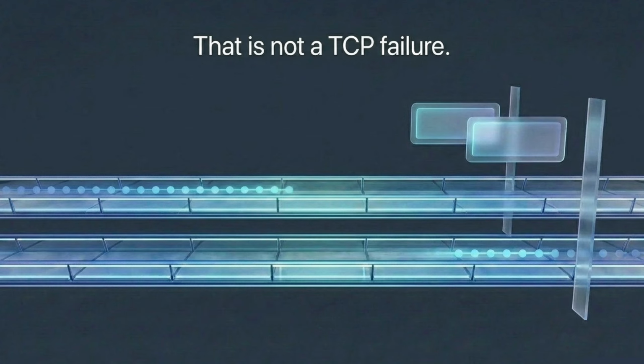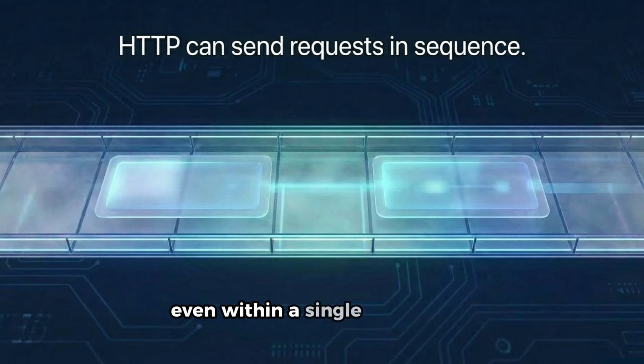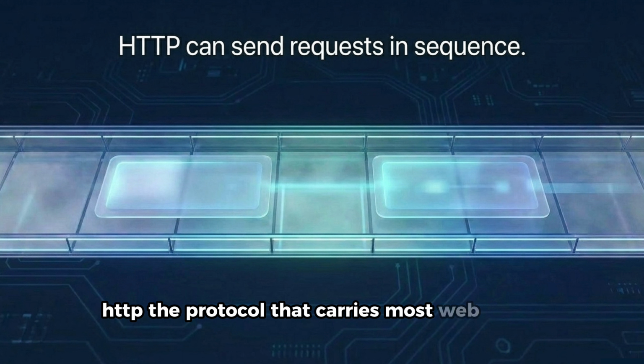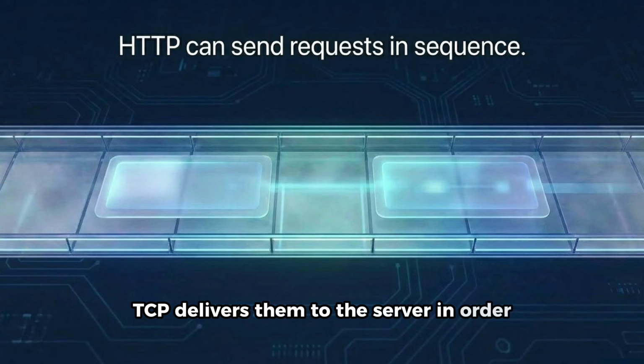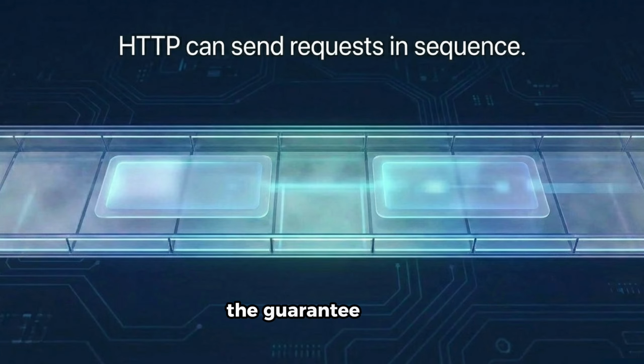There's a related failure mode that appears even within a single connection. HTTP, the protocol that carries most web traffic, runs over TCP. But HTTP allows something called request pipelining, where a client sends multiple requests over the same connection without waiting for each response before sending the next. The requests go out in order over the byte stream. TCP delivers them to the server in order. So far, so good. The guarantee holds.